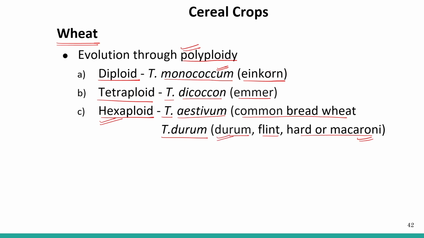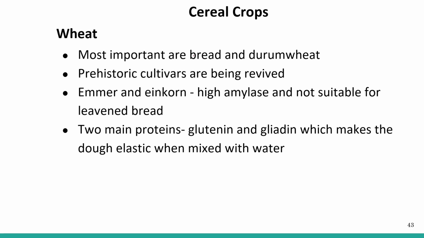Okay, so these are some of the different wheat based on their polyploidy. So a question can be asked from this particular point. Okay, so which of the following is a diploid wheat, which of the following is a tetraploid wheat, or which of the following is a hexaploid wheat. So this is important. Wheat is most important, used for making bread and durum wheat. So most important are bread and durum wheat.